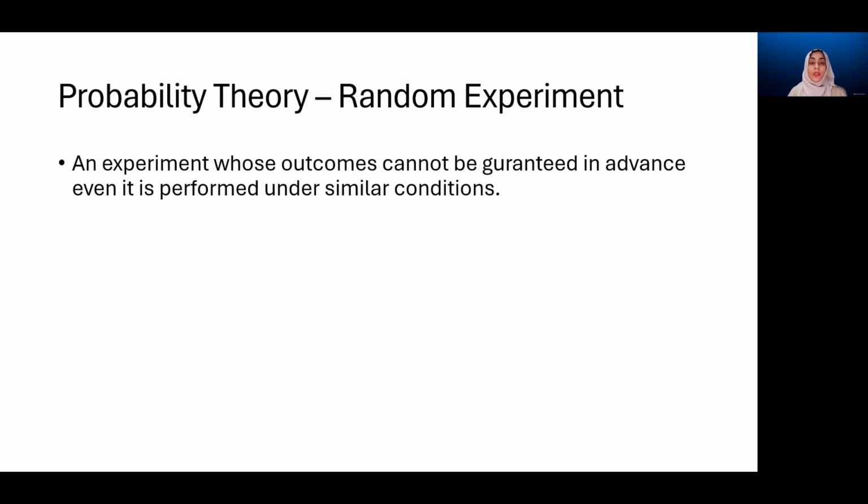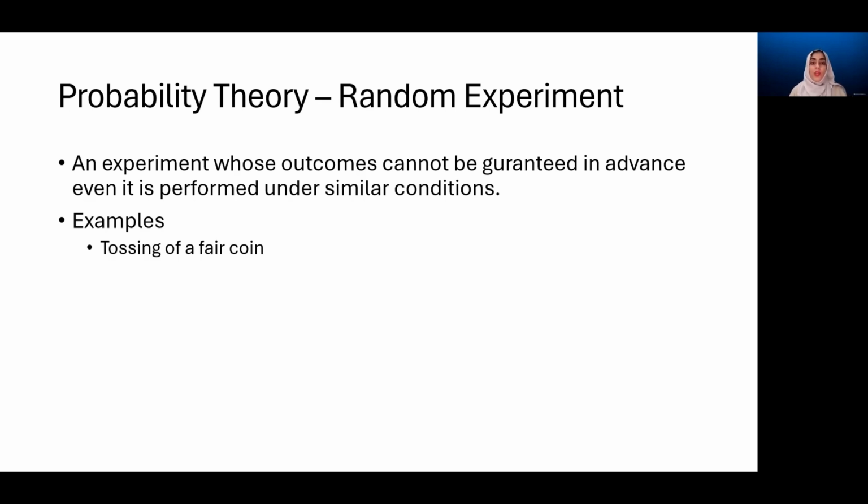Although we know that certain outcomes may happen, exactly which outcome will happen the next time you conduct the same experiment, you cannot guarantee in advance. There is only a certain probability associated with each outcome happening. Such an experiment is known as a random experiment.